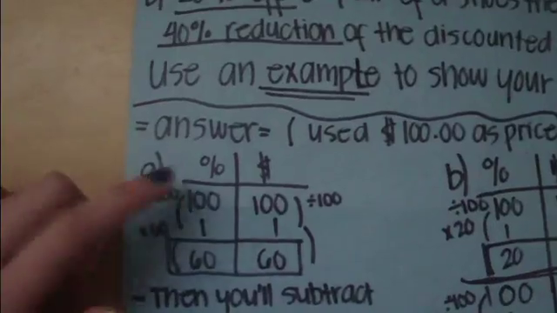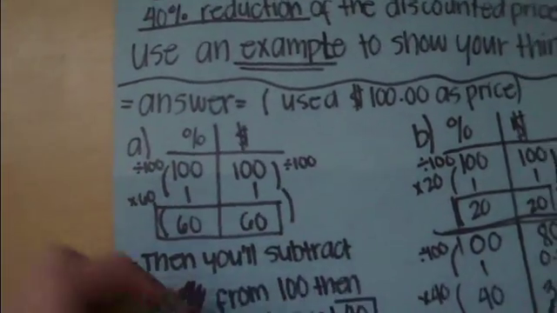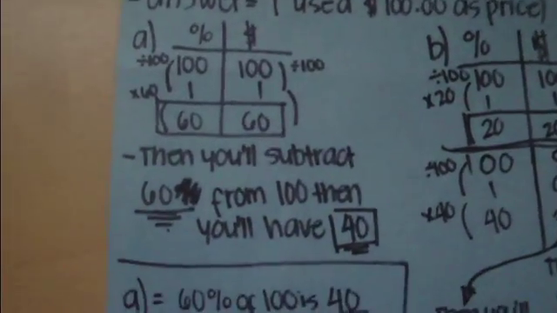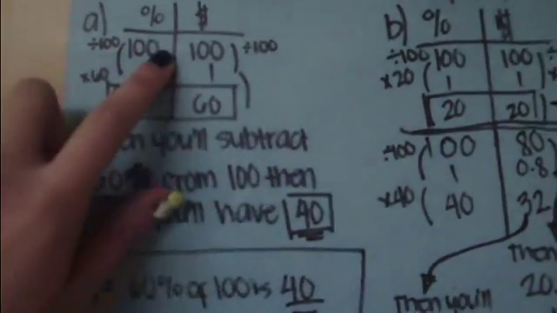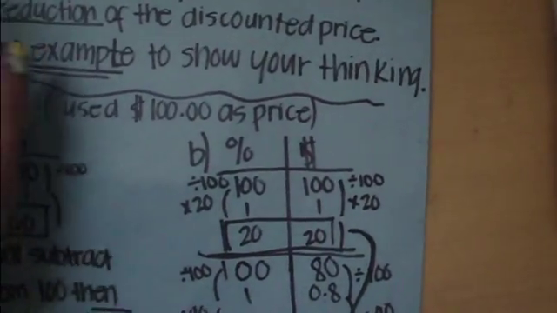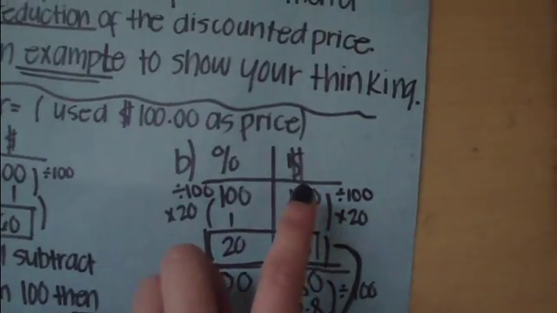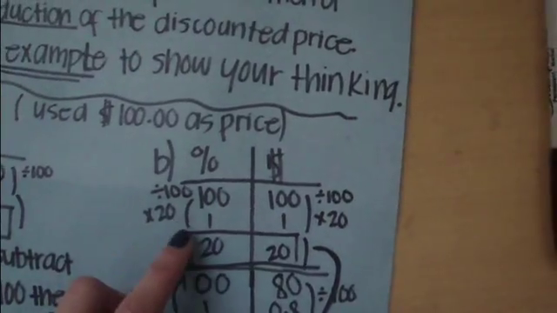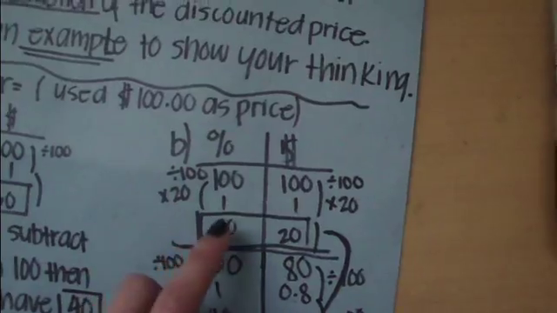So the stuff that I did here, I need now to do on the other side. So I got 60 again. Then you have to subtract 60 from 100, then you get 40. So 60% off of 100 leaves 40 for this side. Now for the other side, we need to find 20% first. So I used 100 as my 100% again, then I divided 100 by 100, so I got 1. Then to get 20%, I multiplied 20 by 1, then got 20.